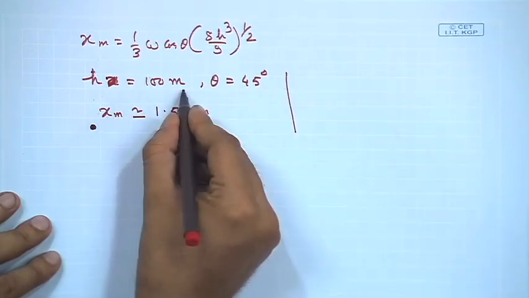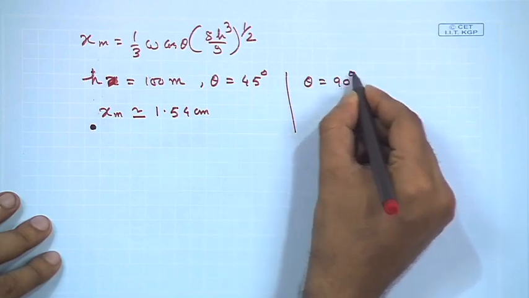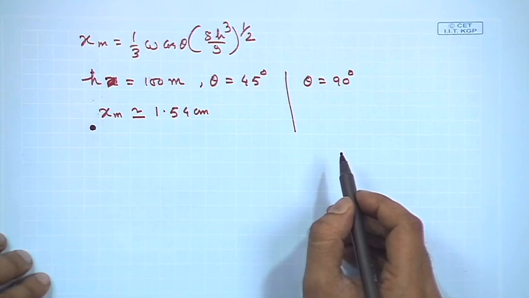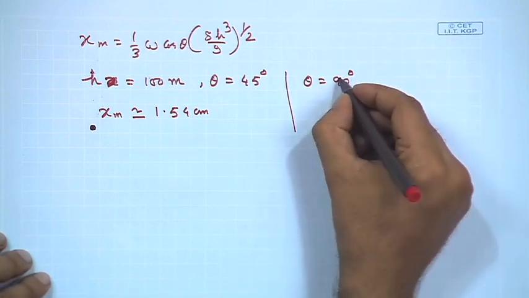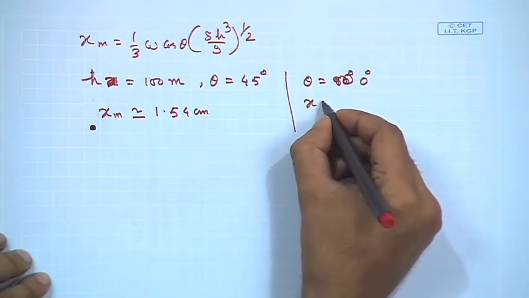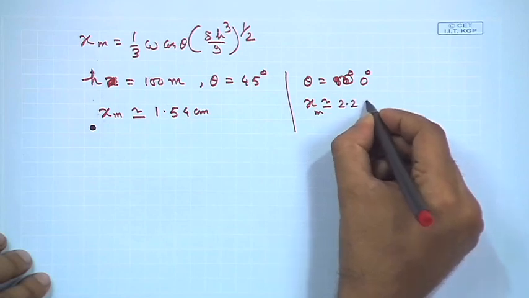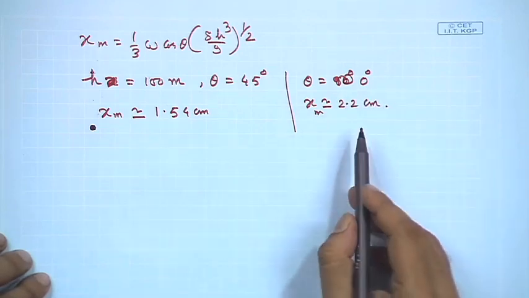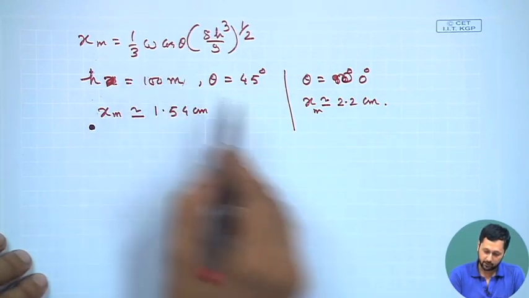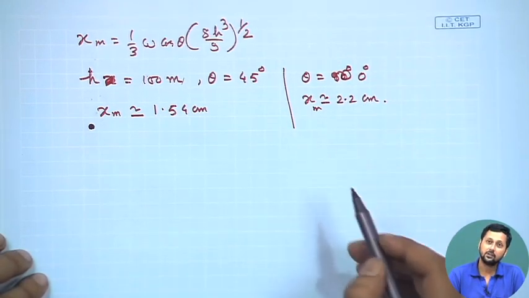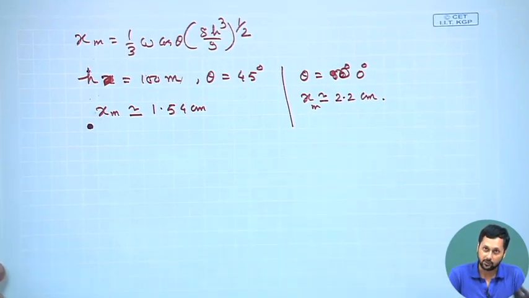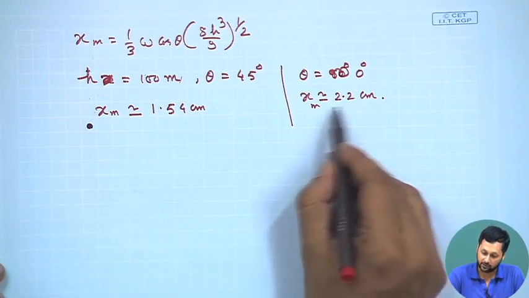And for the same height, at theta equal to 0 degree, where we will get maximum deviation, x m is equal to 2.2 centimeters. So, you see that the deviations are small when compared to a height of 100 meters. But now consider the case when the object is dropped from a height of a few kilometers, then these numbers are not small. So, these are significant numbers.